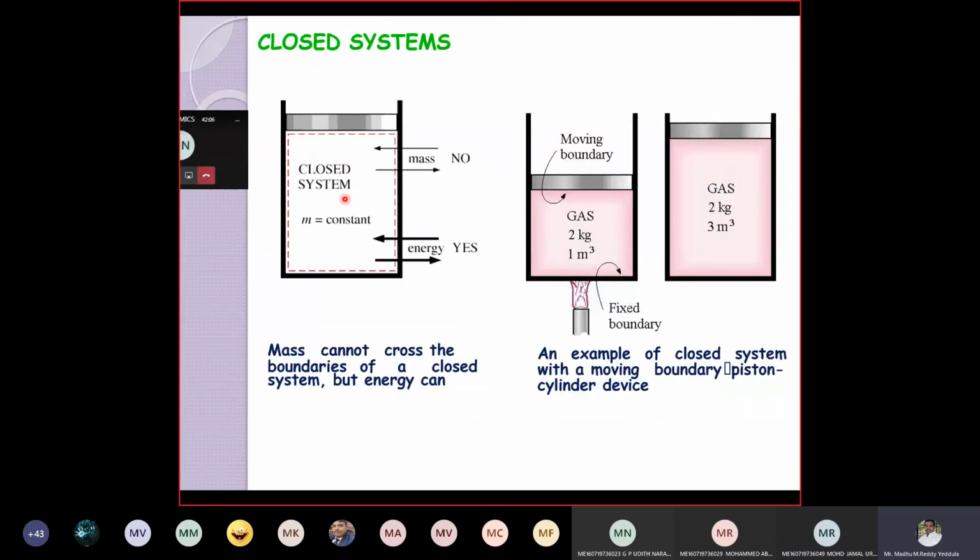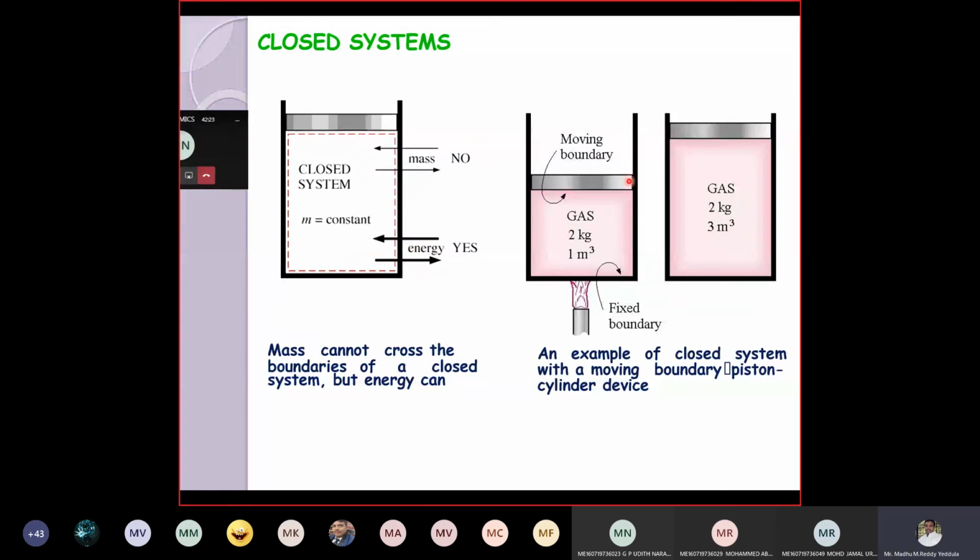You can see the example here. There is no mass interaction, but only energy interactions can take place. Let us say this is our classroom. The main gate is closed, but the windows are open. We can exchange energy in the form of heat. This is the closed system.